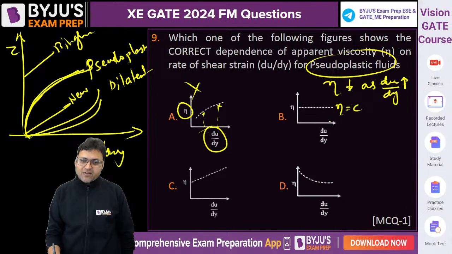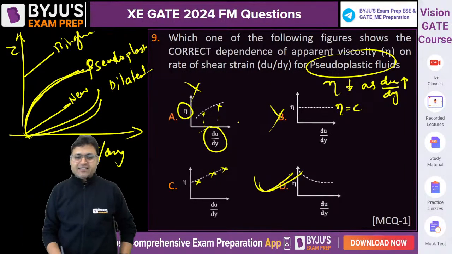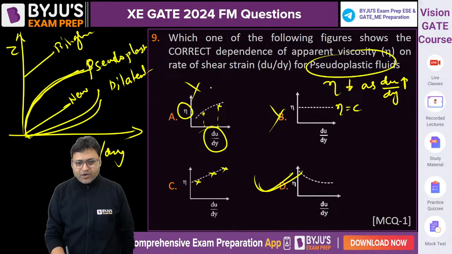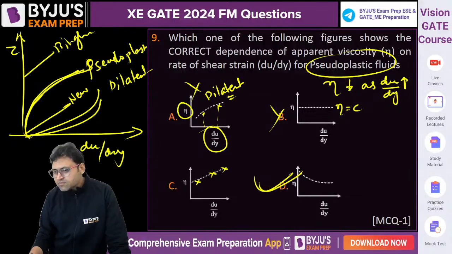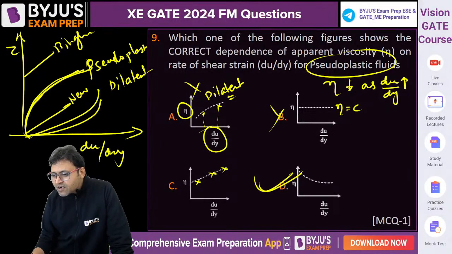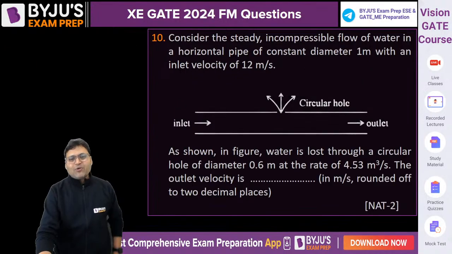That is for Newtonian fluid. That is also incorrect. Here also viscosity increases. Option D says viscosity decreases. This is the curve, this will be the curve for dilatant. Right? D will be the answer. Well done. What about question number 10?